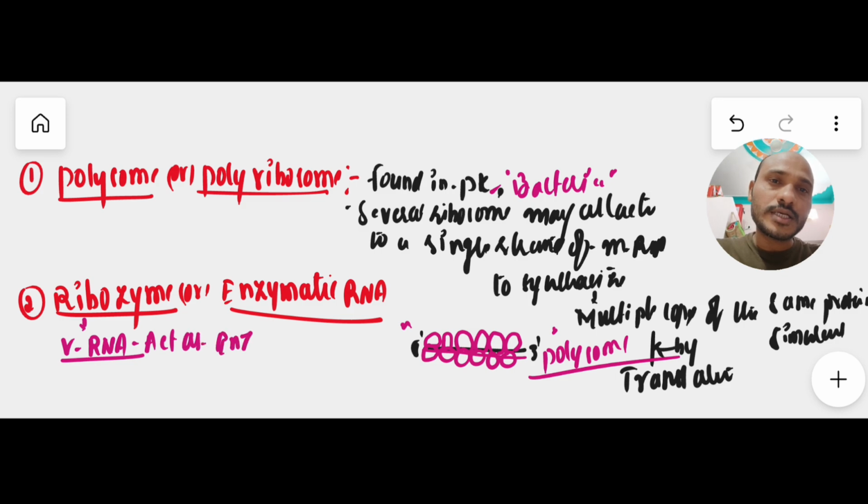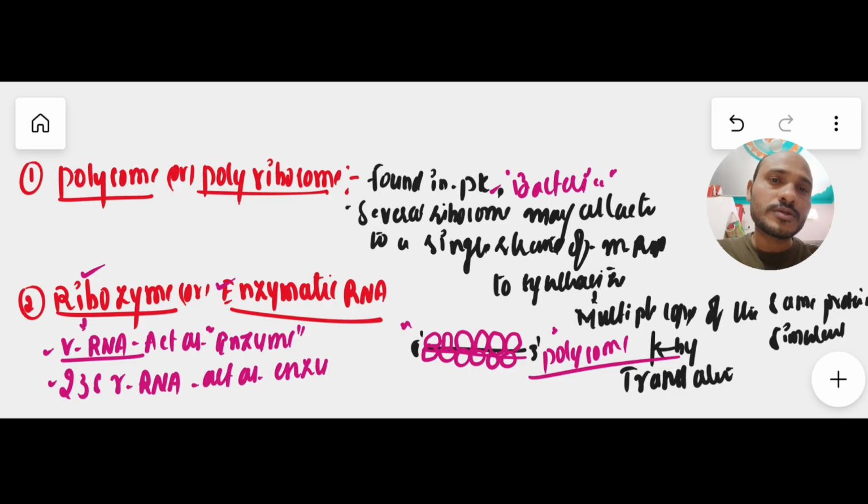If rRNA acts as an enzyme, it is called a ribozyme or enzymatic RNA. Not all rRNA acts as an enzyme, only several. The most important is 23S rRNA. Very important: 23S ribosomal RNA acts as an enzyme.